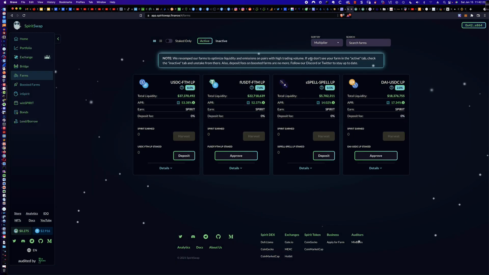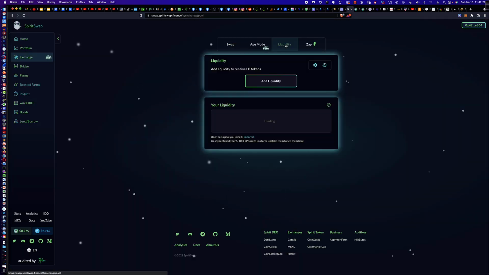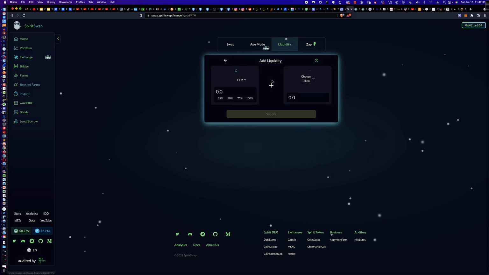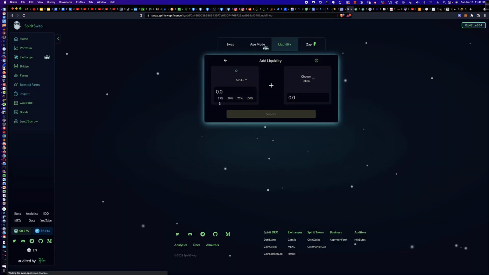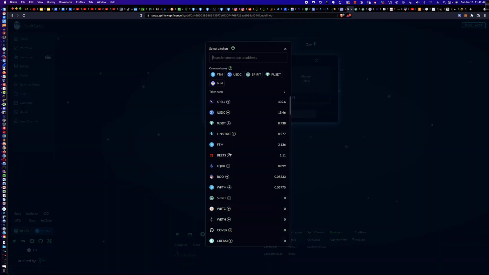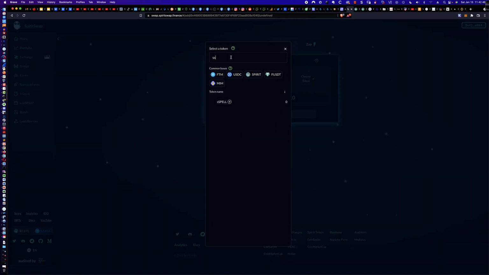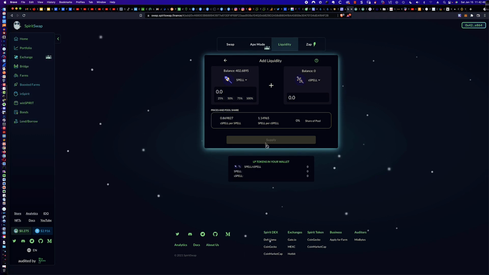So what I would do is I would go back over here to the exchange. You would go to the liquidity link and you would click add liquidity because again, you're going to create the liquidity pair. And so you would pick on one side, and I typically on the left-hand side, I always pick what I have less of. So you would say spell, and then over here, if I had any spell, and let me type in SS, and then you could supply.